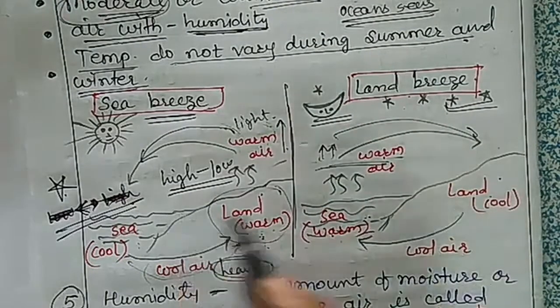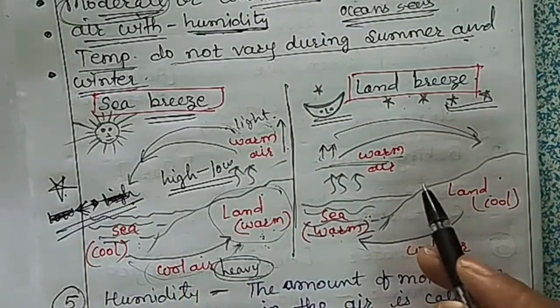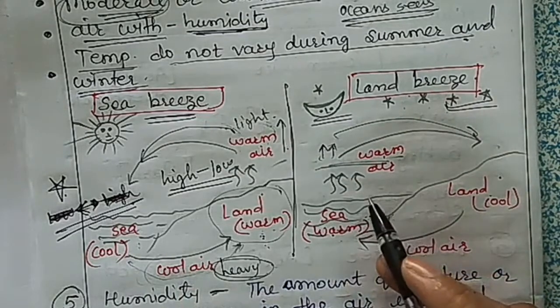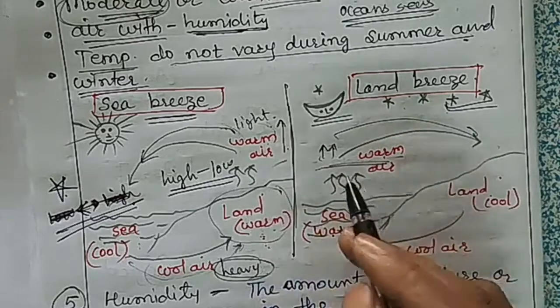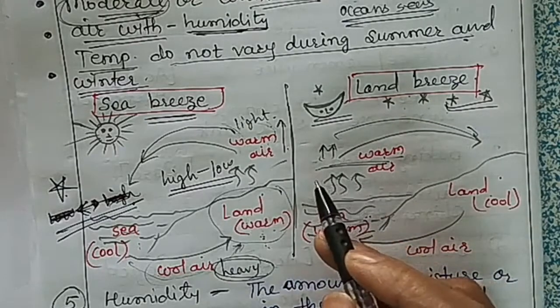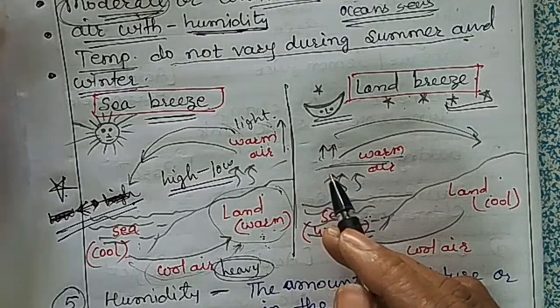So this is sea breeze and land breeze, and this is a common phenomenon observed in coastal areas or places where large water bodies are located.